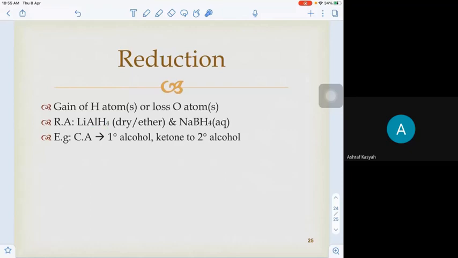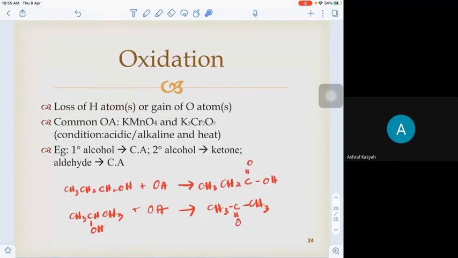NaBH4. An example of the reduction reaction is when a carboxylic acid is reduced to primary alcohol. Ketone is reduced to secondary alcohol. This is actually the opposite of the reactions we have discussed here.